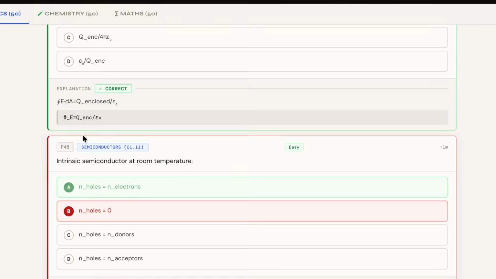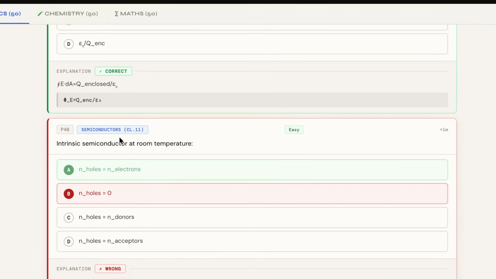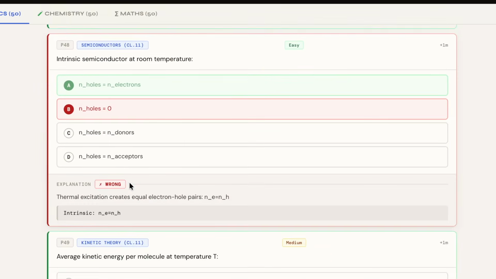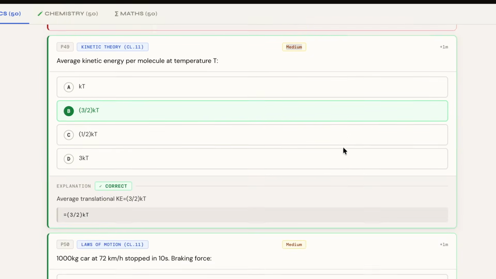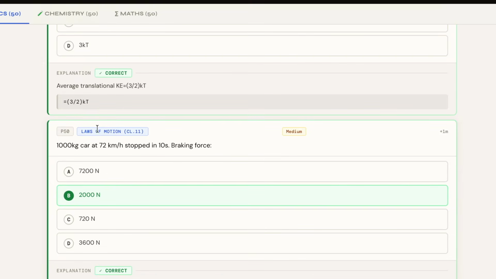For the 48th question, the question belongs to semiconductor, and the correct answer is A. For the 49th question, the correct answer is B, and the question belongs to kinetic theory, and the overall difficulty is medium. And for the 50th question from laws of motion, the answer is 2000 N, and the question level is medium. So this is all about the physics.